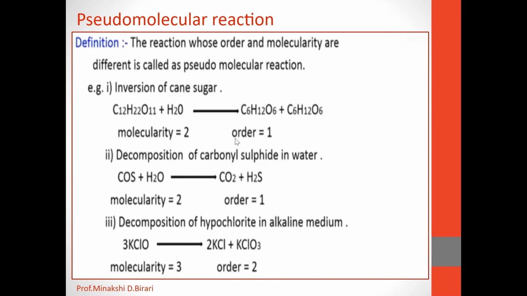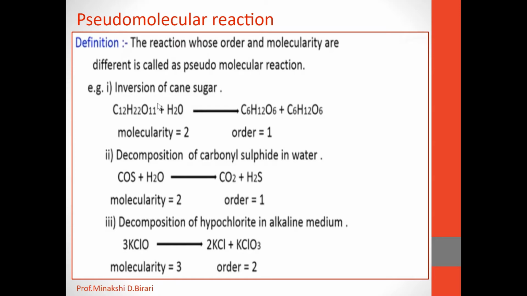Now what is the order of reaction? Order is the sum of powers of concentrations of reactants involved in the rate equation. So if we consider the rate equation, there are two reactants, concentration of reactant A and concentration of reactant B. The sum of powers of concentration of reactants gives the order of reaction.